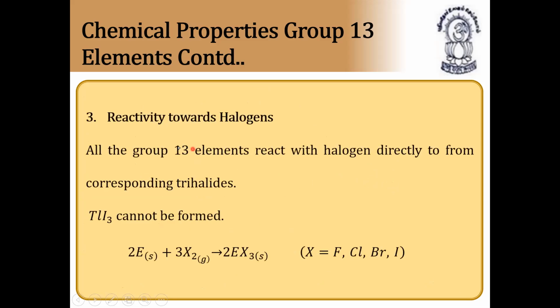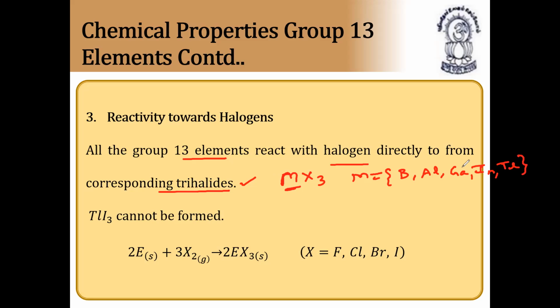Next we have reactivity towards halogens. All the 13 group elements react with halogens directly to form the corresponding trihalides of type MX3, where M is an element of group 13, where M is boron, aluminium, gallium, indium, thallium. That is the 13 group elements.